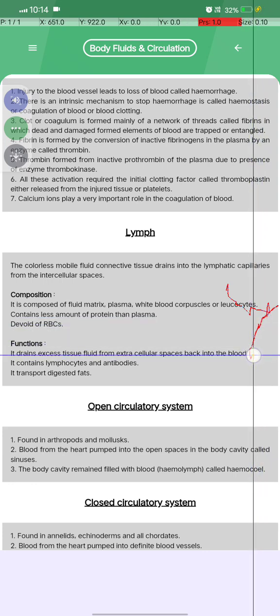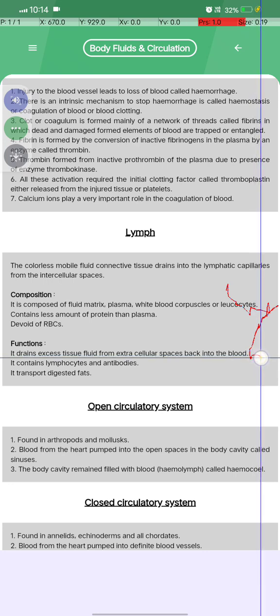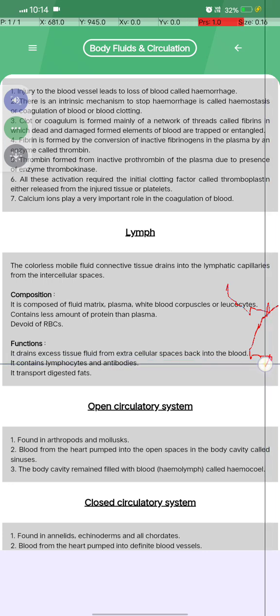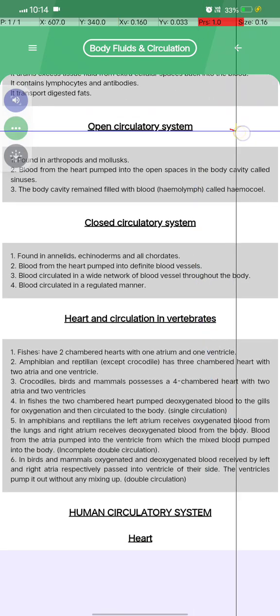What is the function? It drains the excess tissue fluid from the extracellular spaces back into the blood, and it contains lymphocytes and antibodies. It transports digestive fats. What is an open circulatory system? Look,